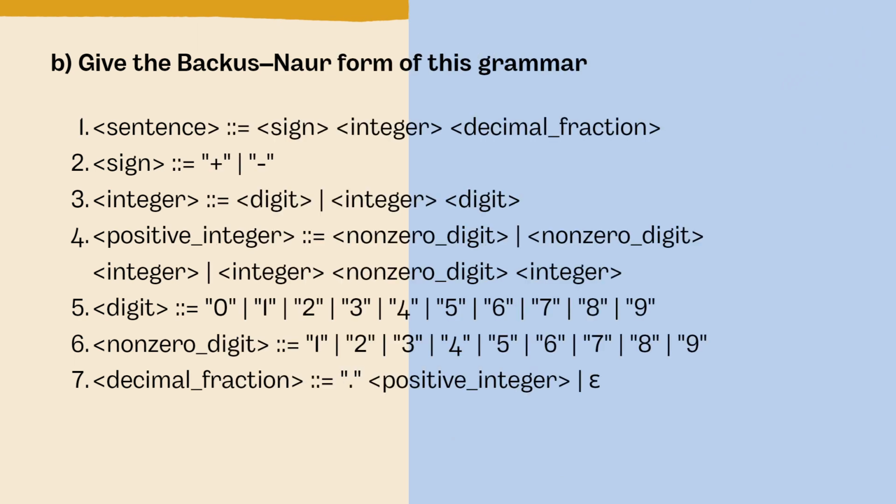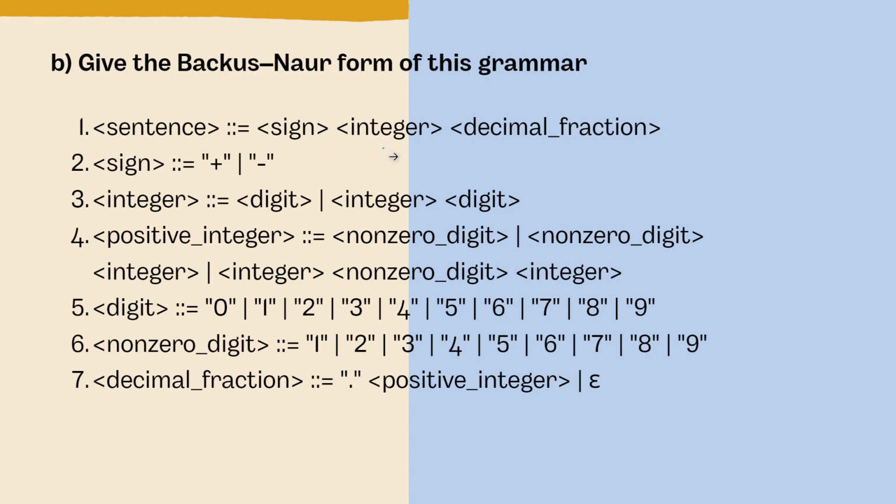Our second question is, give the Backus-Naur form of this grammar. Basically, what is Backus-Naur form? Backus-Naur form is a formal notation used to describe the syntax of programming languages and other formal languages. It is a set of derivation rules. It has a symbol, then a sign that you are going to see here. This is a symbol, this is a sign, and this fully is an expression. So a symbol basically is a non-terminal variable, and this sign shows that the symbol on the left must be replaced with the expression on the right.